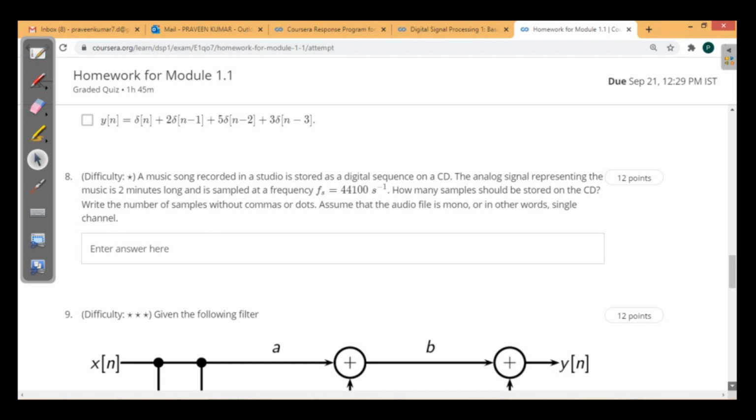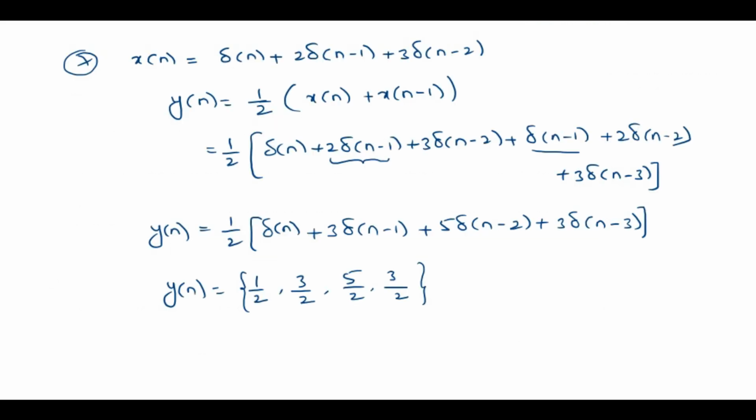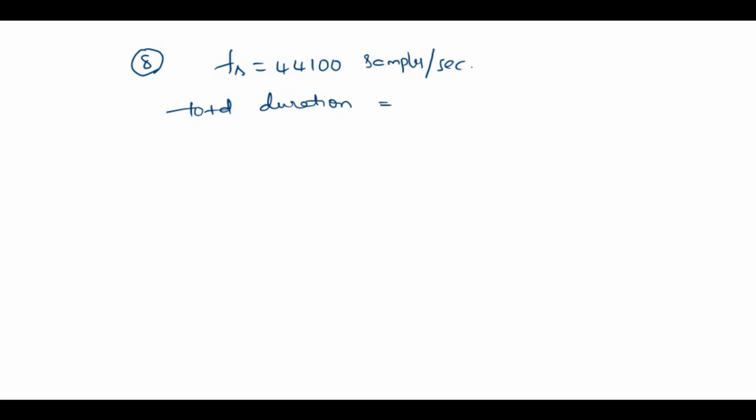Now see, the eighth one. Again, the sampling frequency is 44,100 samples per second, and the total duration of the song is 2 minutes, which is nothing but 120 seconds.